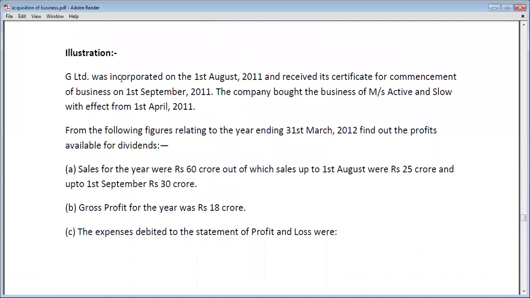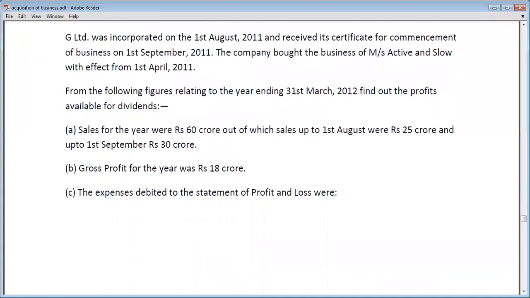So let's have an example. G Limited was incorporated on 1st August 2011 and received its certificate for commencement of business on 1st September 2011. The company bought the business of Messrs. Active and Slow with effect from 1st April 2011.